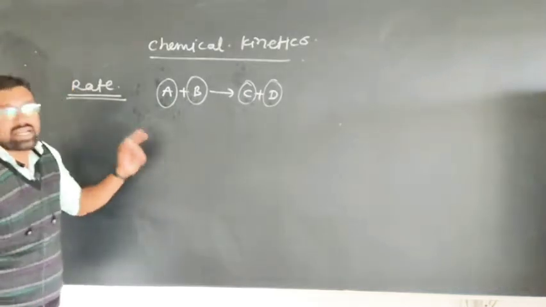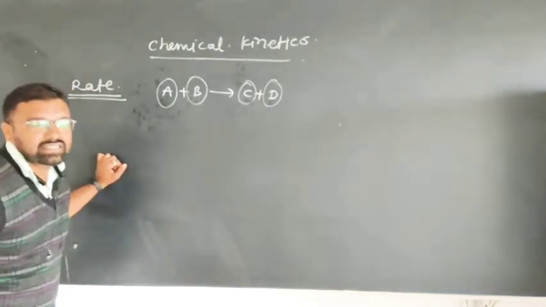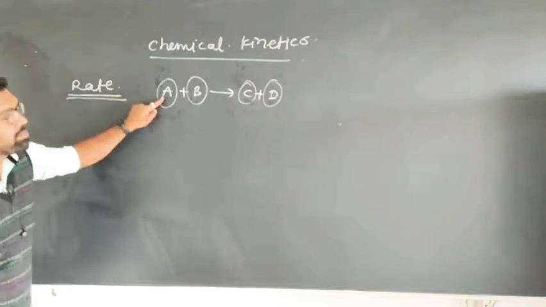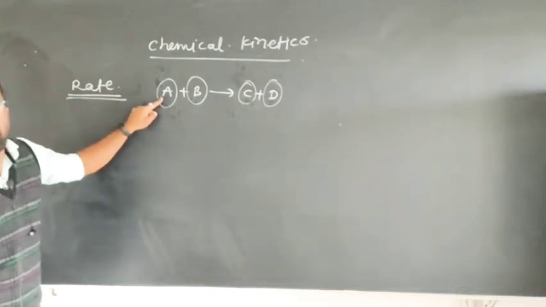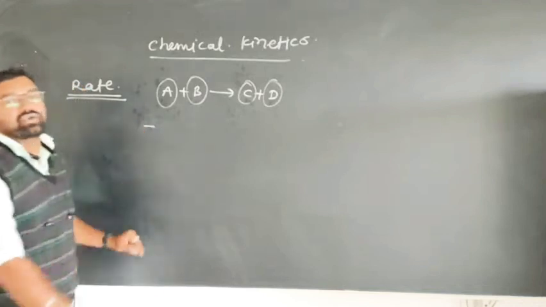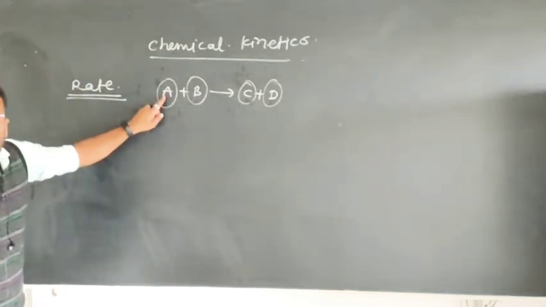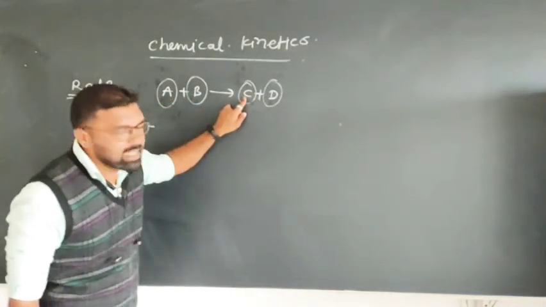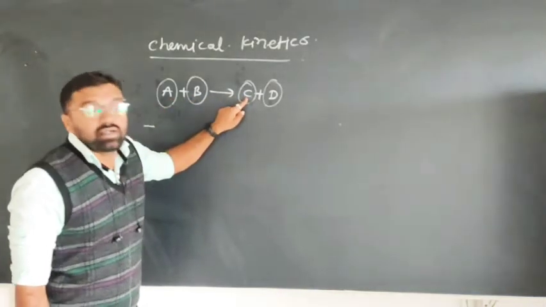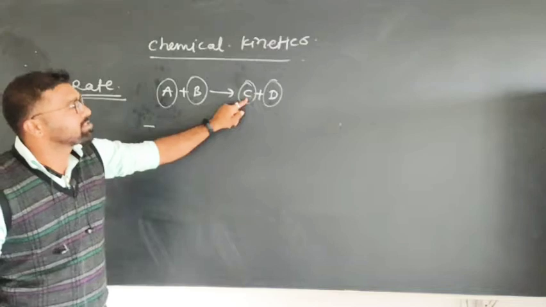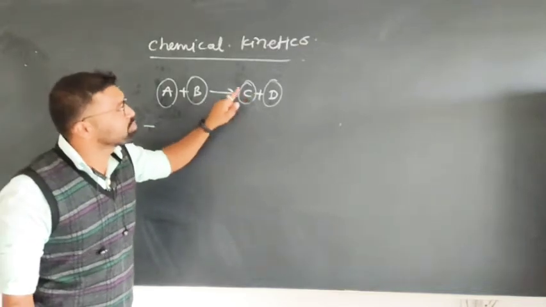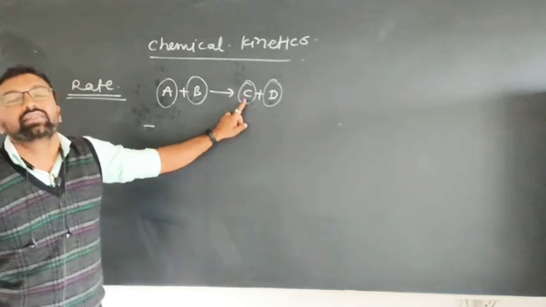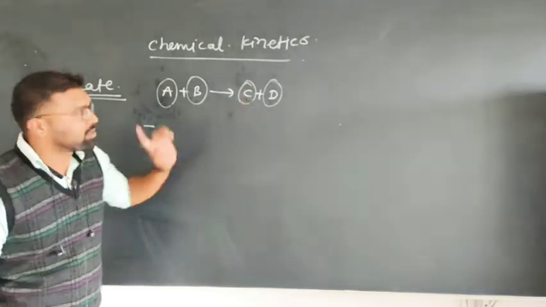While you write the rate, whether it is an instantaneous rate or an average rate, while you write the rate in terms of reactant, always give a negative sign to the rate because the concentration of reactant, A or B, goes on decreasing. While you write the rate of a particular reaction in terms of product, the concentration of product goes on increasing, so there should not be any negative sign while writing the rate in terms of product, right.